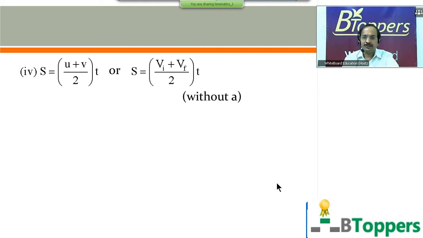That means if you are not given the acceleration a, and if you are not asked to calculate the acceleration a, you can choose the equation which does not contain the letter a: s equal to (u plus v) by 2 into t, or s equal to (vi plus vf) by 2 into t. That means displacement of the particle is equal to the average of initial and final velocities multiplied by the time interval.